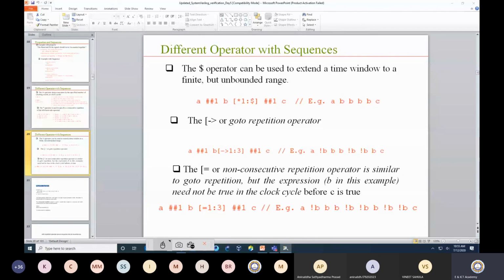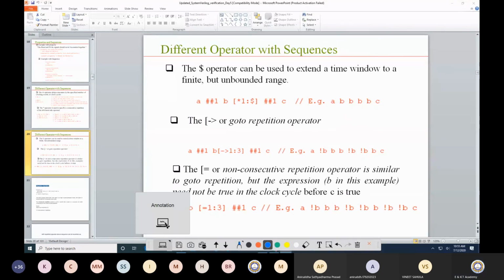Now another important thing in assertions: there are two important things, which are go-to repetition and non-consecutive repetition. So now, what is the meaning of the dash? Just try to observe these two scenarios. When I write the go-to repetition, what is the meaning of that? A ##1, again with square brackets I am writing a repetition.